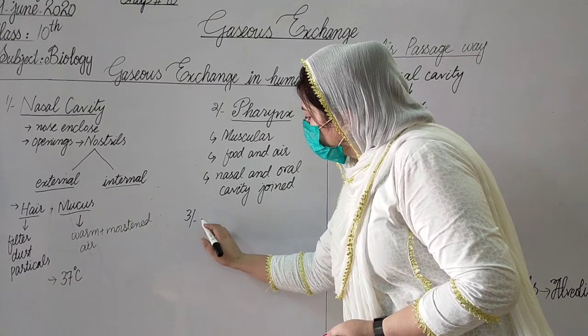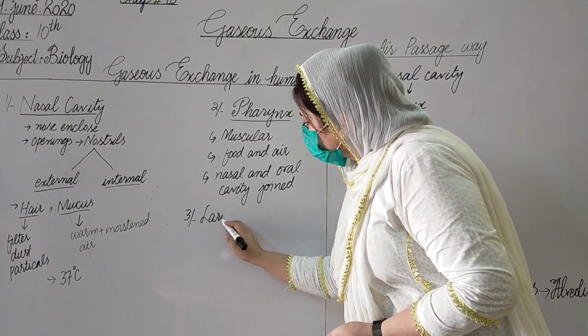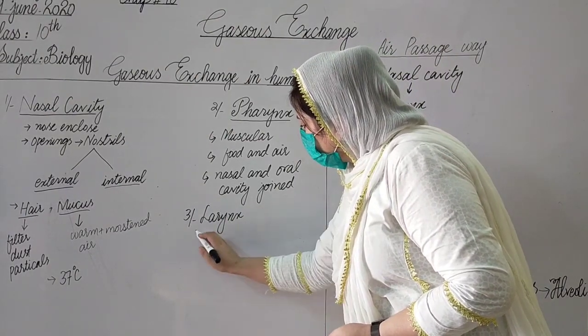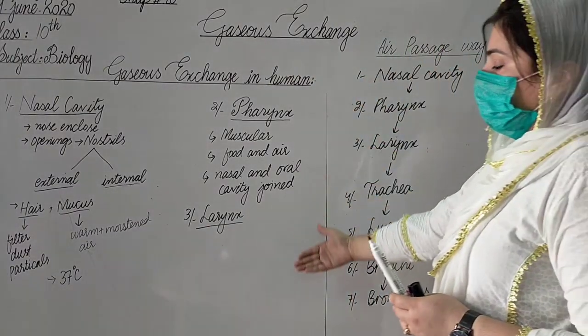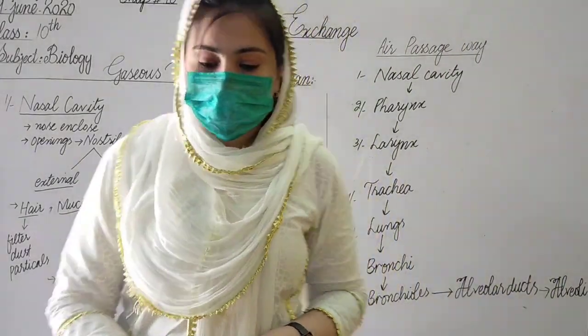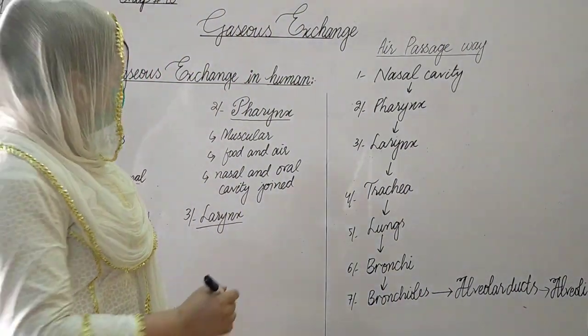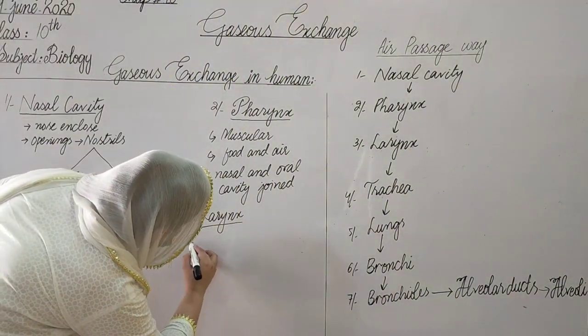After the pharynx, the next part is the larynx. It means that after the pharynx, the air goes to the larynx. The larynx is the next part. We can say that the larynx is also called the voice box.